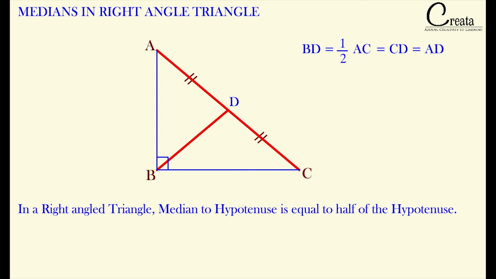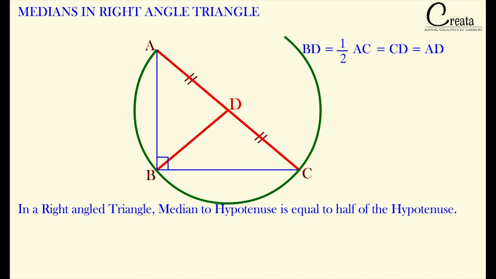Here A, B and C are the 3 points which are equidistant from the point D. So if we take D as a center, can we draw a circle with 3 points as A, B and C? The points A, B and C are equidistant from the point D, so we can form a circle with center as D. For the circle, AD, BD and CD will be the radius. This circle is a circumcircle, that is the circle touching the 3 vertices of the triangle. Just a small fundamental. This is the first property.